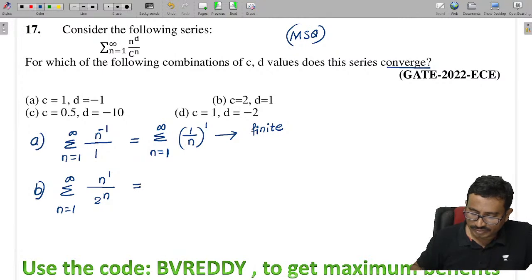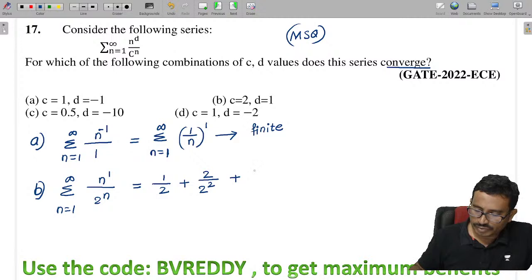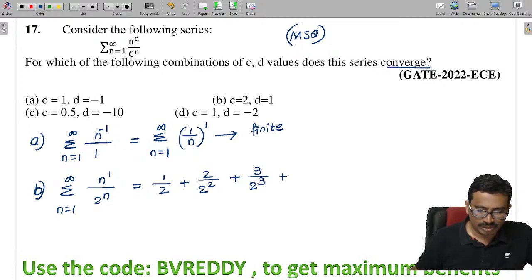If you expand this, it becomes 1 by 2 plus 2 by 2 square plus 3 by 2 cube. Like this it will continue, right? Tell me.